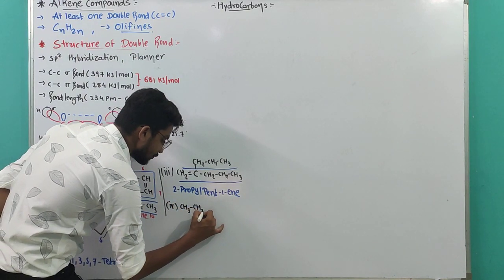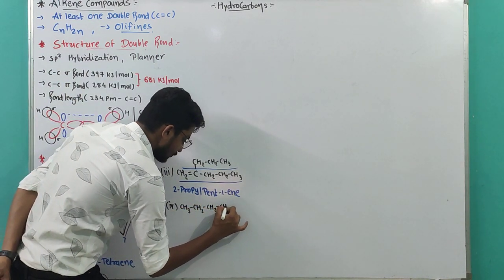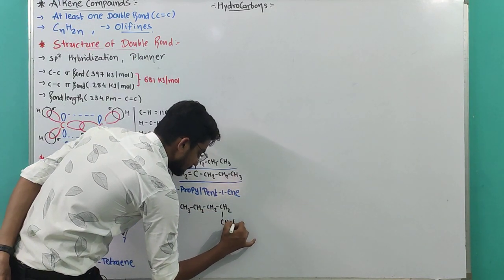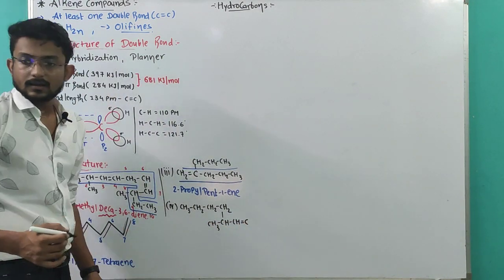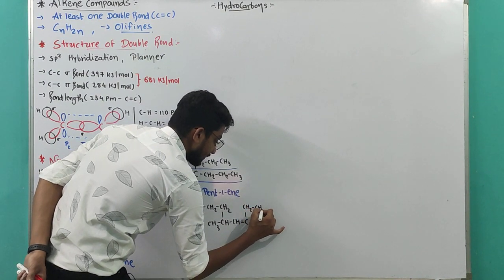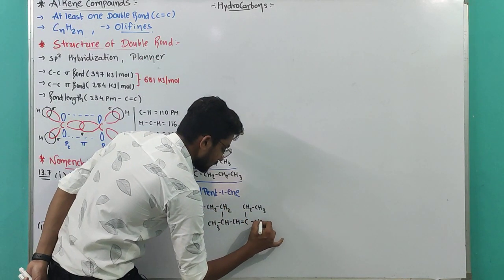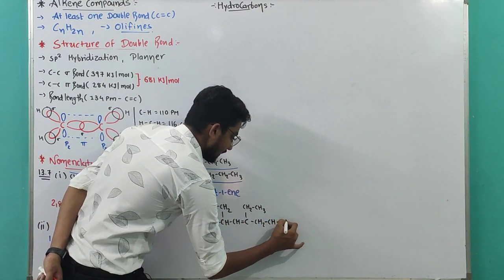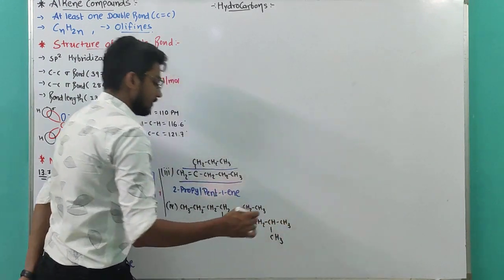CH3, CH2, CH2, CH2, CH, CH, CH3, double bond C, single bond CH2, CH3, CH2, CH, CH3 on the below, CH3.